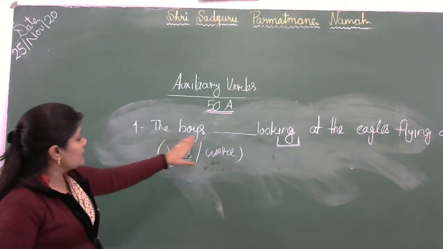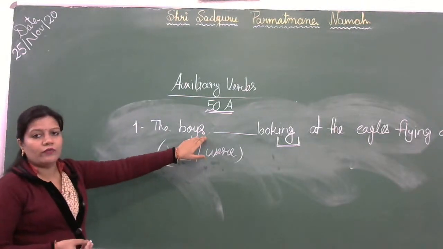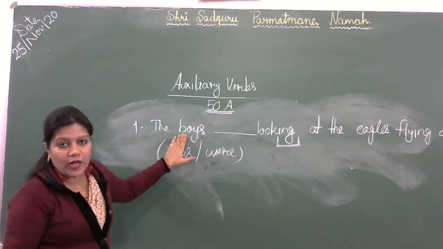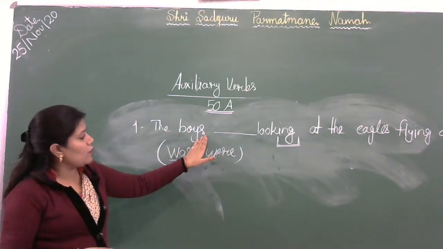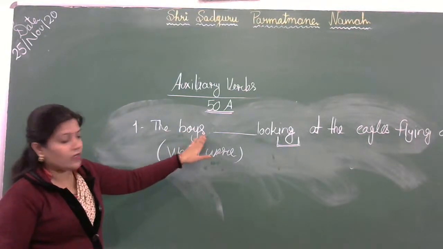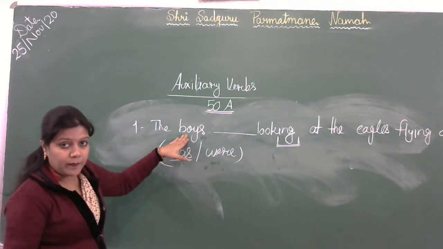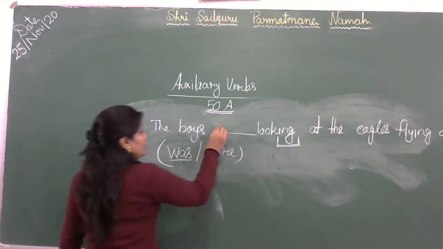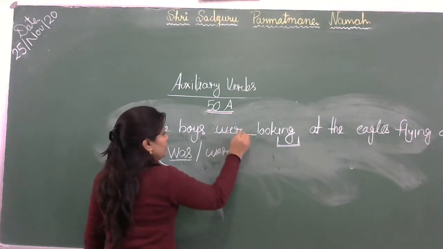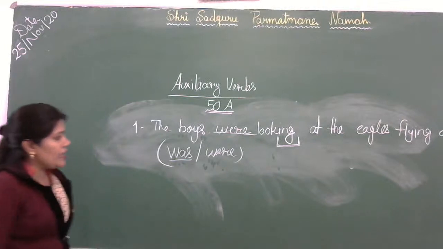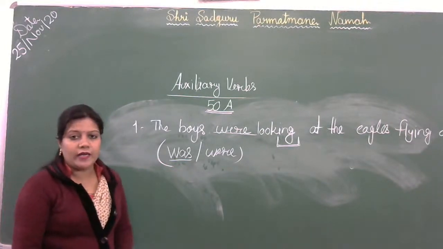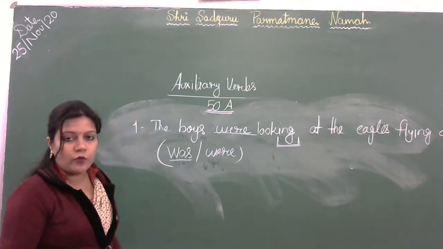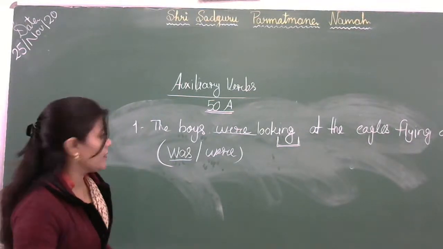So here we can see the noun is plural because s is added with boy. Boy के साथ s लगा हुआ है. So here it is plural in number, so we will use were here. The boys were looking at the eagles flying away. जो लड़के थे वो ऊपर उड़ते हुए ईगल्स को देख रहे थे.